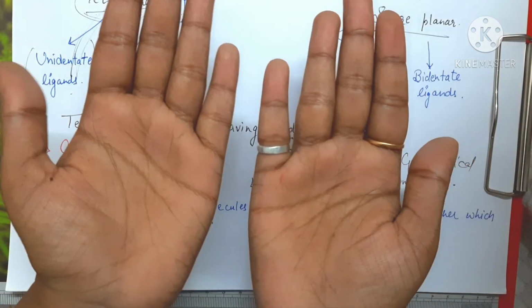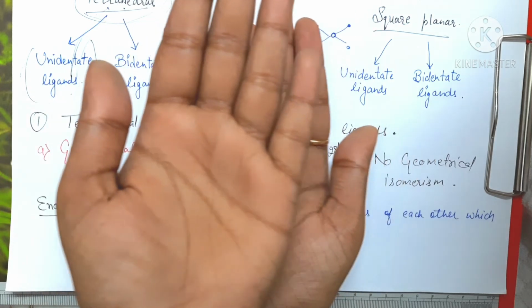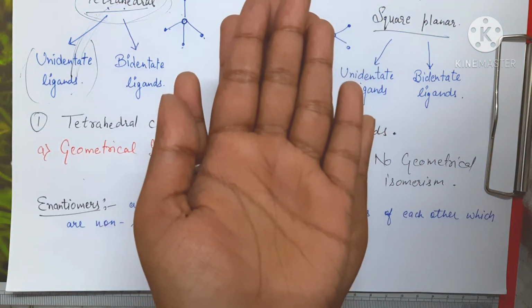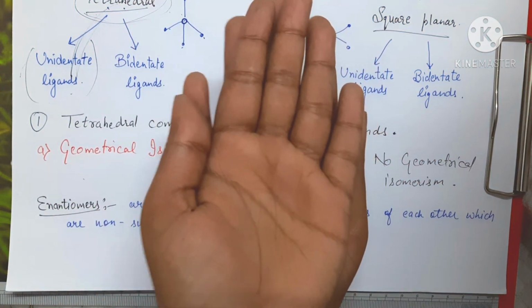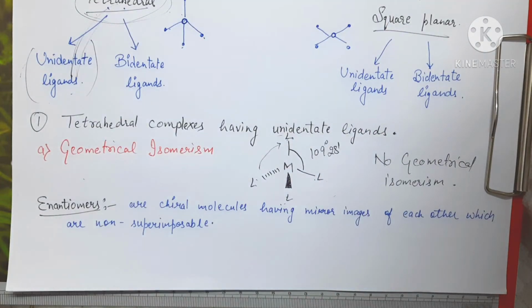These two are mirror images of each other, but if I want to superimpose one over the other, it is not going to superimpose, right? So this way you can explain the chiral molecules. So now this is basically the definition of enantiomers.